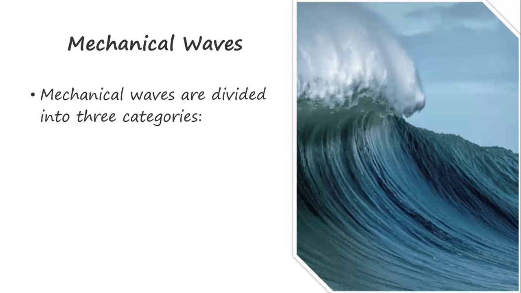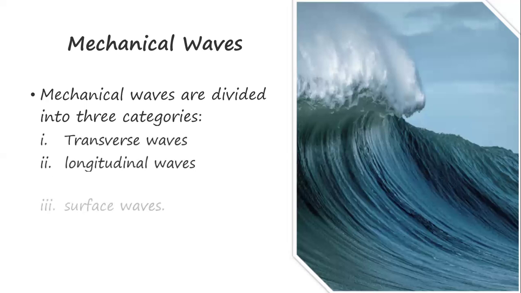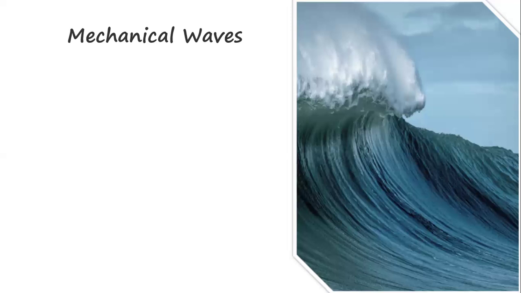Now, the mechanical waves are divided into three categories: the transverse waves, the longitudinal waves, and the surface waves. So far in our previous video, we discussed the transverse waves and the longitudinal waves. All three of them are mechanical waves.